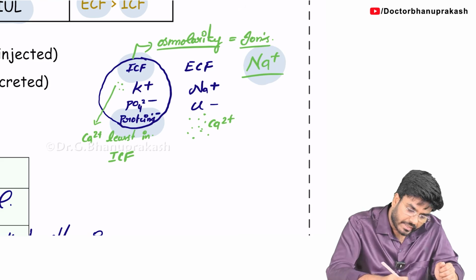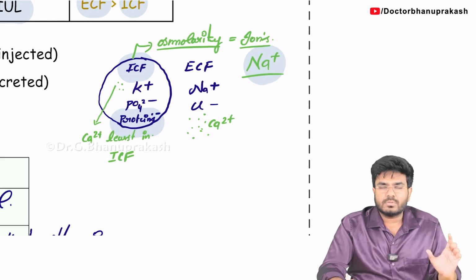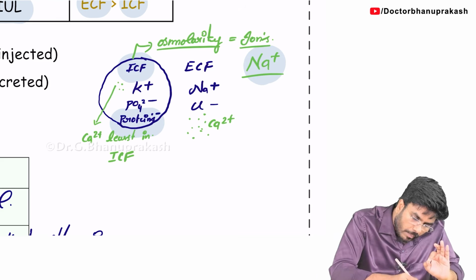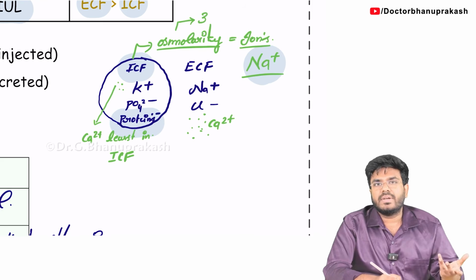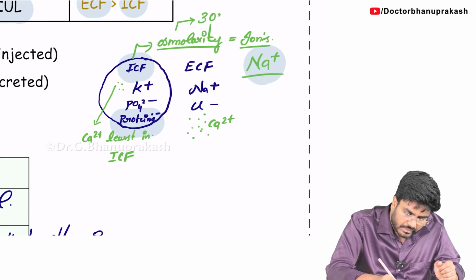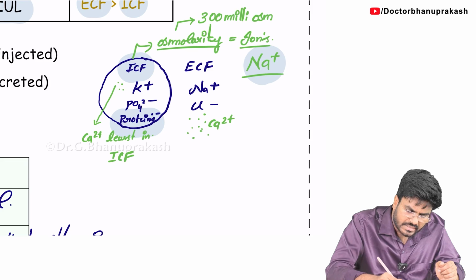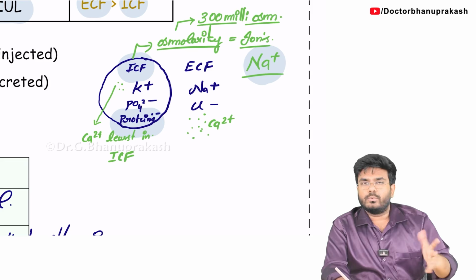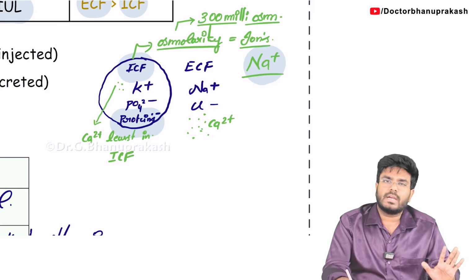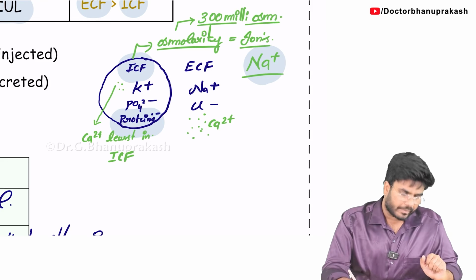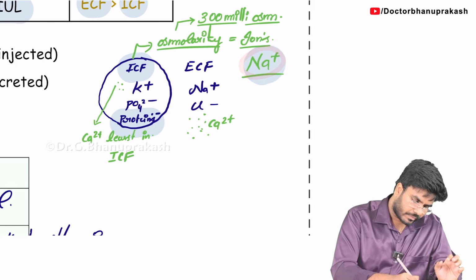And how much is the osmolarity of our body fluids? Our body fluids have some pH and some osmolarity. These are properties. What is the normal osmolarity of our body fluids? It's somewhere around 285. As a round figure I am taking 300 milliosmoles. Actually, it's in the range of 285 to 290. To be specific, it is somewhere around 285. And osmolarity is mainly because of sodium followed by chloride.